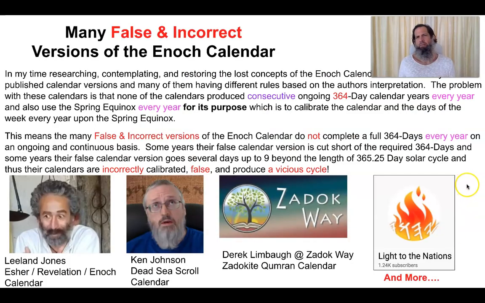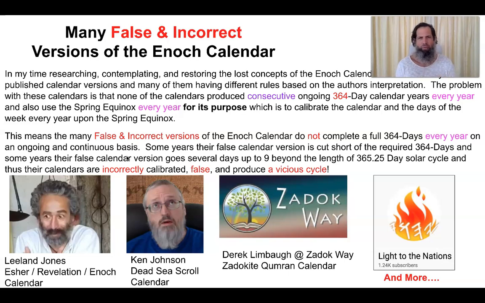So there are many false, incorrect versions of the Enoch calendar. Here are just some of them down here. And in my time researching, contemplating, and restoring the lost concepts of the Enoch calendar, I ran into many different published calendar versions, and many of them having different rules based on their author's interpretation.